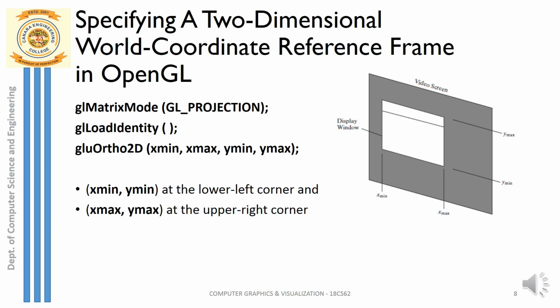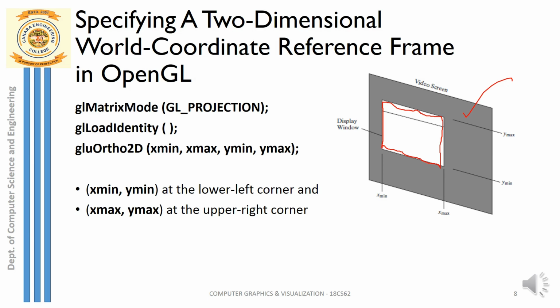You can now see how a 2D world coordinate system reference frame is specified in OpenGL. We'll see what the corresponding OpenGL function is to represent all this. I was just talking about the screen coordinate. You can see here the gray section is the screen coordinate, and within it I have drawn one display window. I hope you all know now what a display window is. It is a rectangular portion inside the screen that I have chosen, where I am finally going to display my graphics. The entire screen can be taken as my display window, but I don't want that.